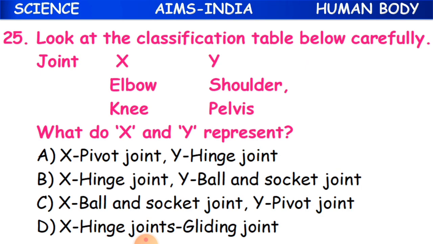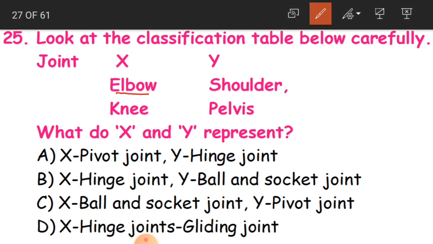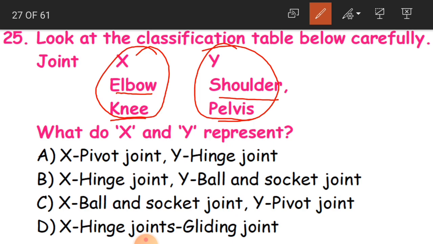25th question. Look at the classification table below carefully. Like joint X and Y. Okay, so X and Y are the joints. What do X and Y represent? That is elbow joint or knee. Under X you have got elbow and knee. Under Y you have got shoulder and pelvis. What do X joints and Y joints represent? Options are like X is pivot joint and Y is hinge joint.